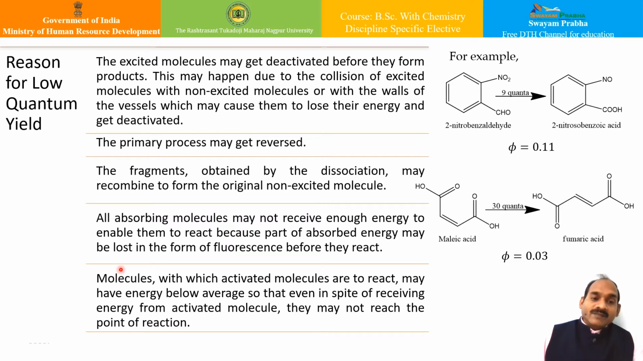One additional reason can be that the molecules with which activated molecules are to react may have energy below average, so that even in spite of receiving energy from the activated molecule, they may not reach the point of reaction. This is one particular example, isn't it? You can see over here the quantum yield is very low in both the reactions from malic acid to fumaric acid. You can see the quantum yield, and either of the reactions may take place. Therefore, photochemistry is one of the important tools in understanding all these aspects.